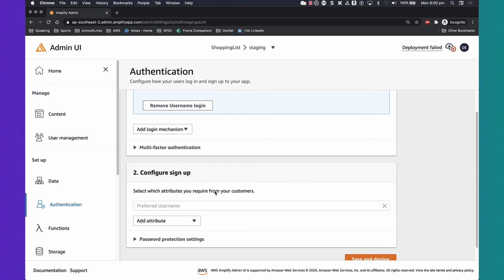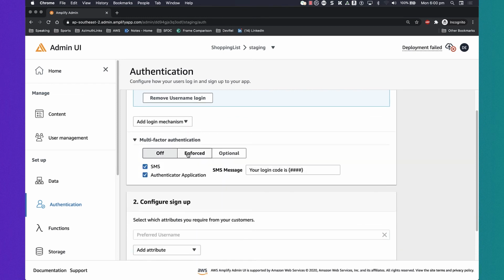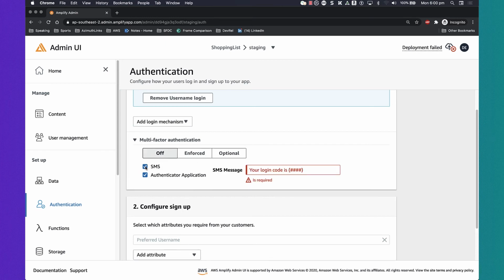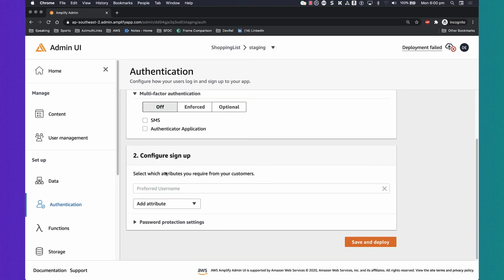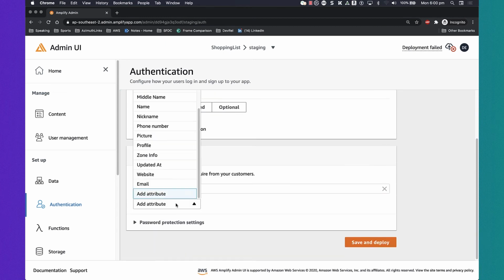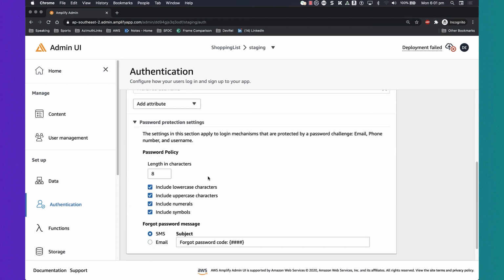I can then configure multi-factor, so MFA, and decide how that would look. Does it use SMS? Does it use an authenticator app? And I can decide what messages it shows and stuff like that. Then I can configure how people can sign up. What details do they need to provide to sign up? And then finally, I can define how complex the password needs to be when users are setting it.